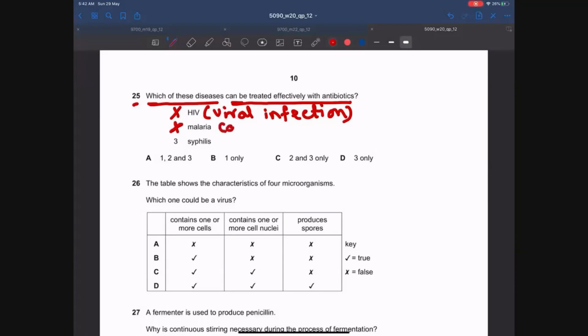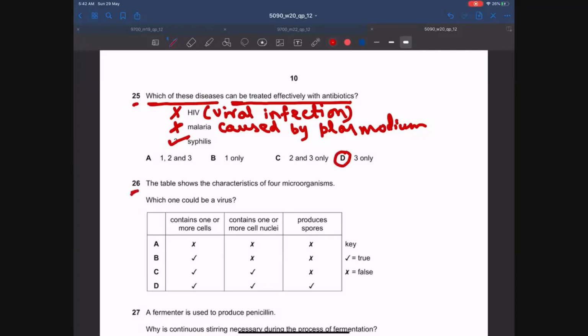Malaria is caused by plasmodium. Plasmodium is not a bacterium. However, syphilis is caused by bacteria. So syphilis can be effectively treated by antibiotics. So the answer is D, 3 only.